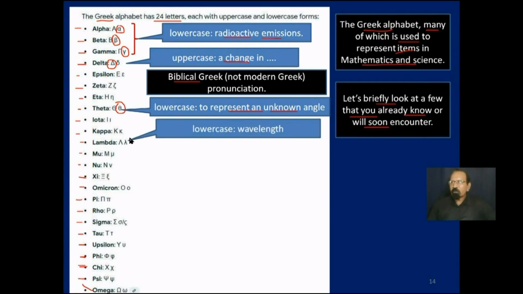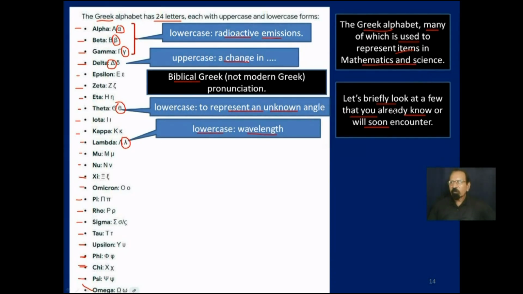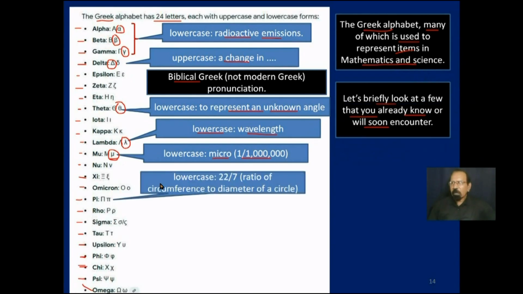Next one is lambda, the lowercase, wavelength of a wave. Mu, the lowercase, represents micro, as in a micrometer, 1 millionth. Next one is this one here.